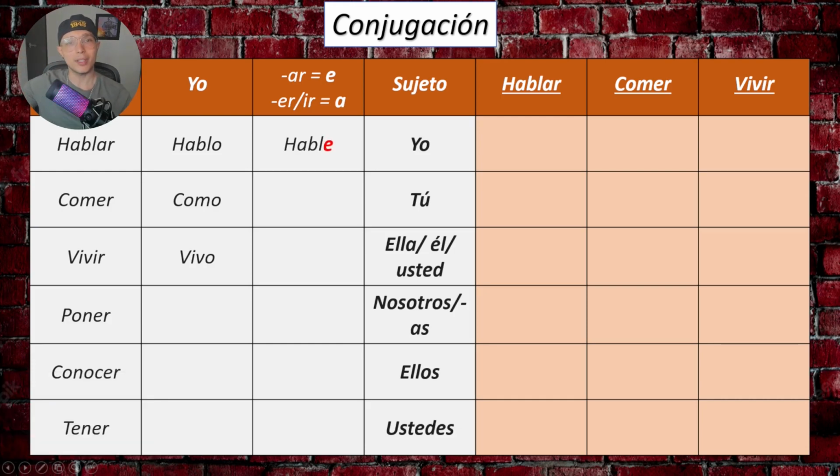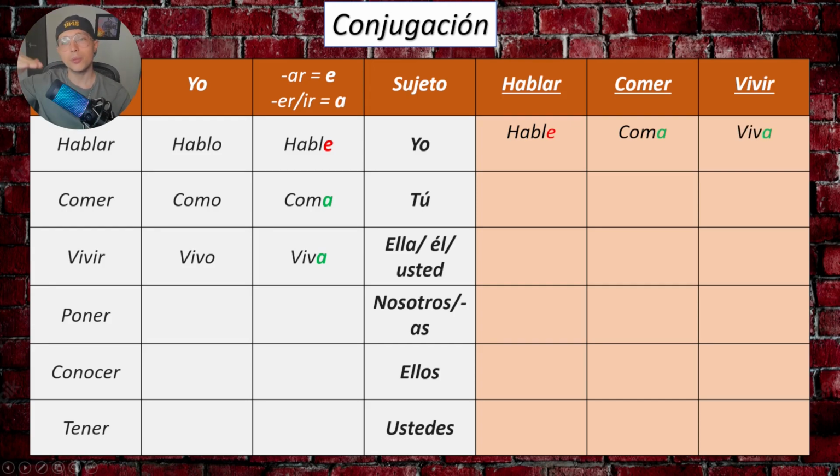So we remove the O at the end and we put an E. Now, when the verbs end in ER or in IR, we will change the last vowel and we will put an A. For example, comer, como, and we say coma. Let's repeat that. Como, coma. Or vivir, vivir ends in IR, so we take out that O and we put an A. Viva. So now we have the first conjugation. We say yo hable, yo coma, yo viva.